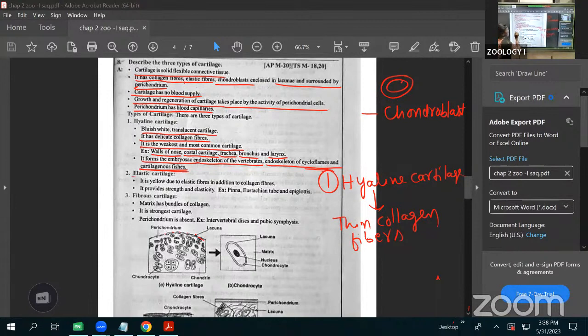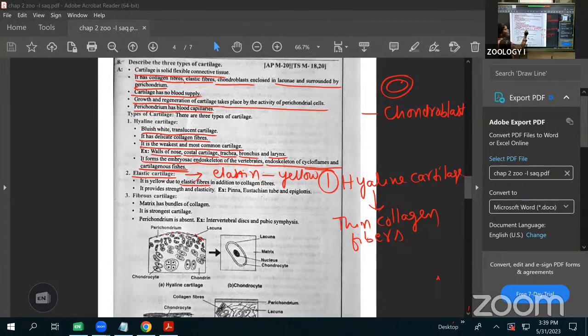Next one is called elastic cartilage. In the name only, elastic cartilage. They have elasticity. Why? Because more elastin fibers are present inside this cartilage. That's why it's called elastic cartilage. The elastin fibers are always yellow in color, so this cartilage is yellow. Before that, hyaline cartilage is bluish white in color. The elastic cartilage is yellow due to the elastic fibers.